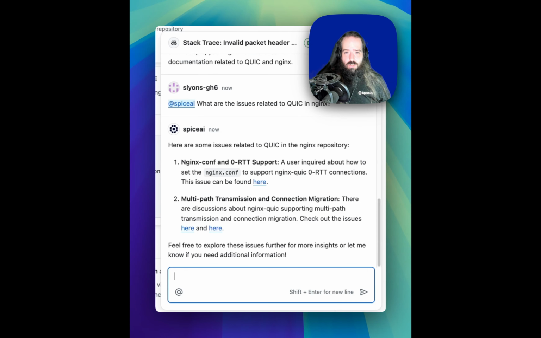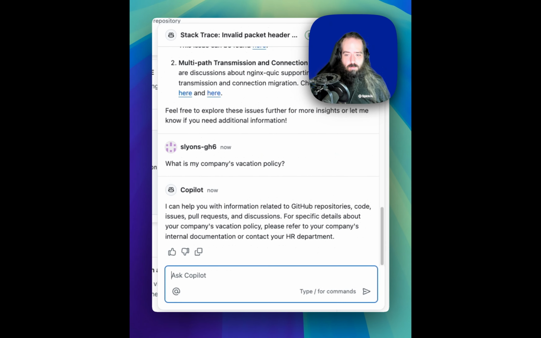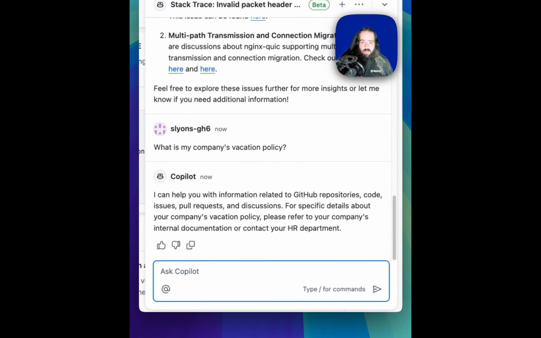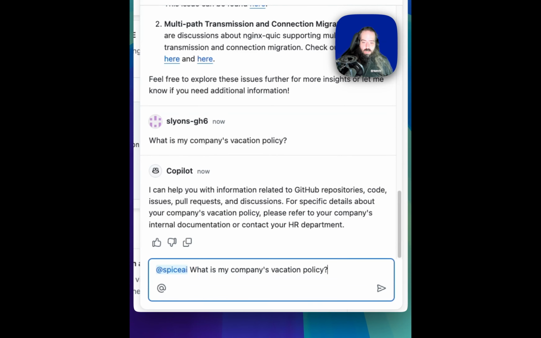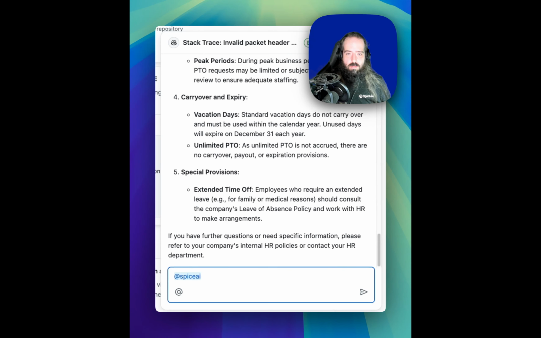Now that I've debugged this issue, I realize that I'm overdue for a vacation. So let's ask, what's my company's vacation policy? Looks like it's not going to be able to help me out with this one. Luckily, Spice is connected to my company's SharePoint. At Spice.ai, what's my company's vacation policy? Nice. Now I can go ahead and book my trip.